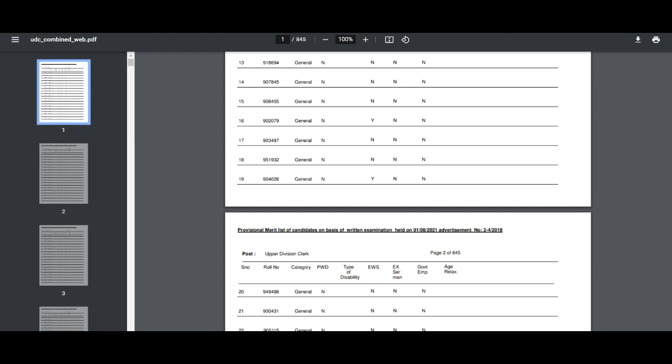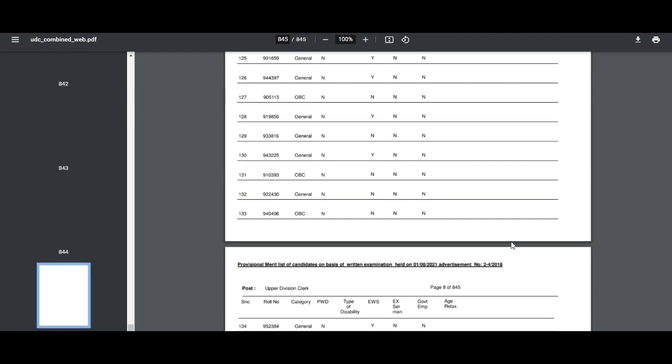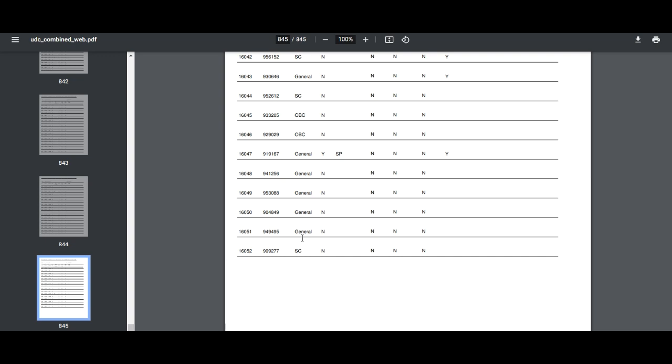If you go to the bottom of this PDF, then you can see here total 16,052 candidate list. So how can you call this list as merit list? This is not merit list. So first point is clear now that CCRAS have not declared UDC merit list yet.